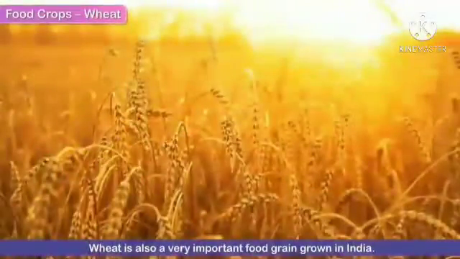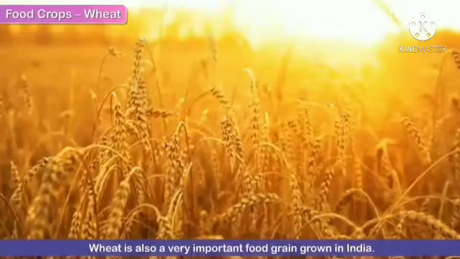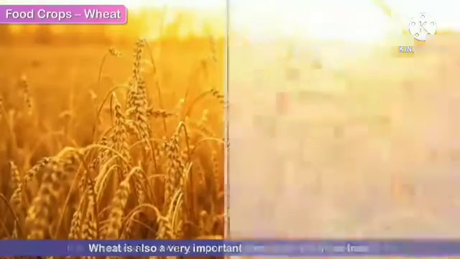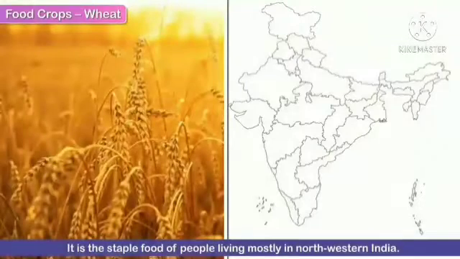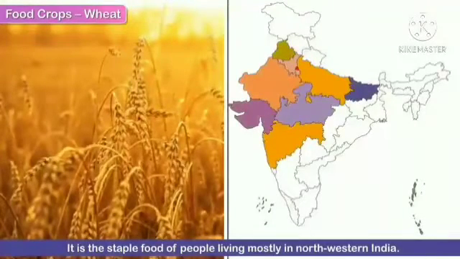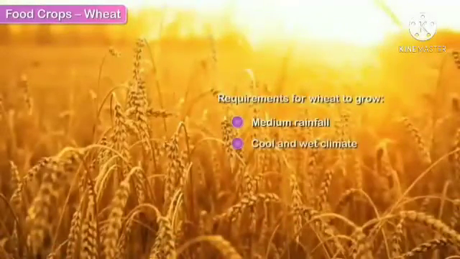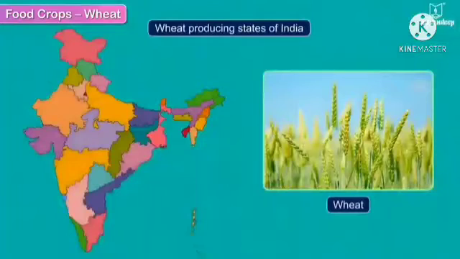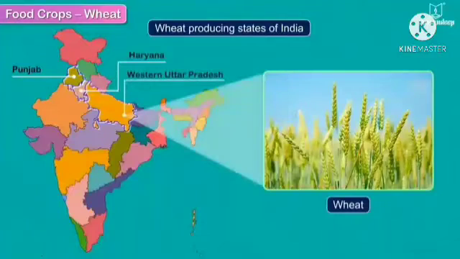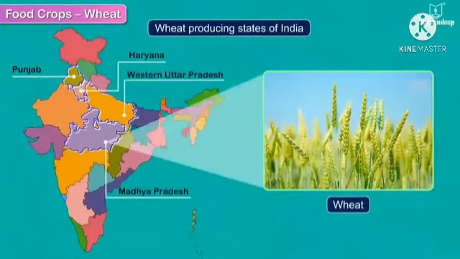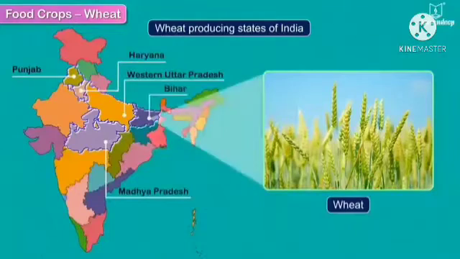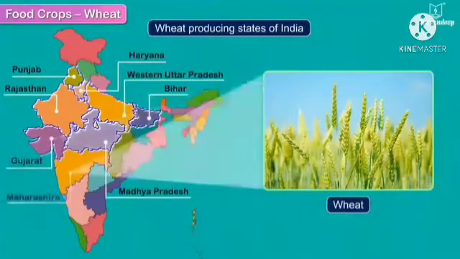Now let's see wheat. Wheat is also a very important food grain grown in India. It is a staple food of the people living mostly in northwestern India. And it requires medium rainfall, cool and wet climate. Wheat producing states of India are Punjab, Haryana, Western Uttar Pradesh, Madhya Pradesh, Bihar, Gujarat and Maharashtra.